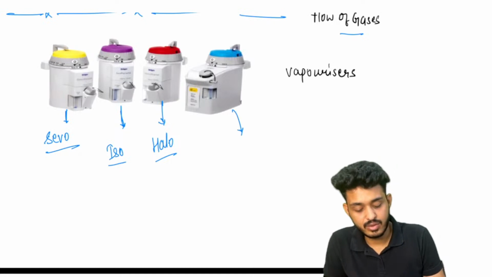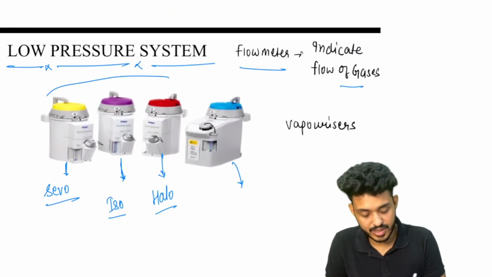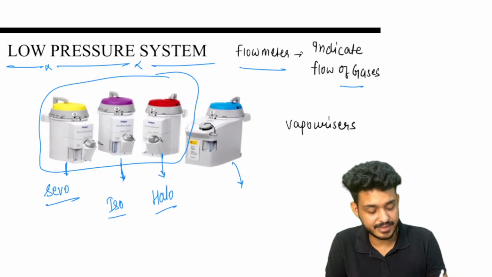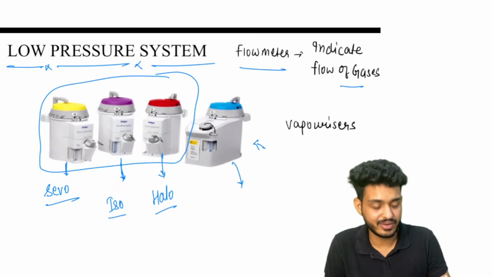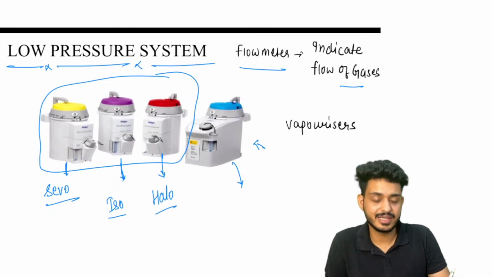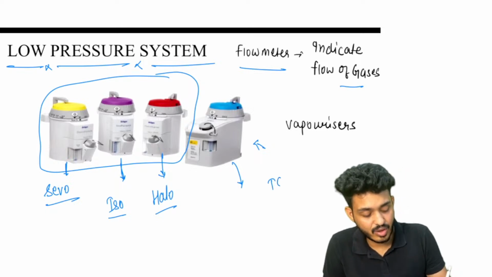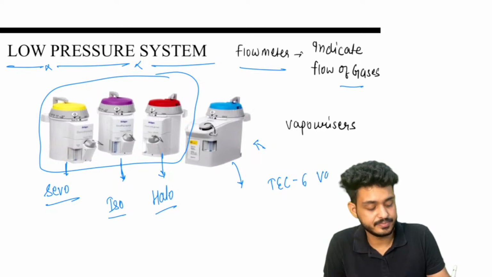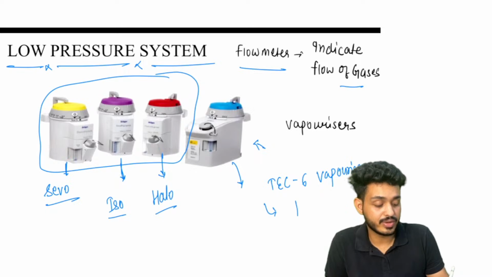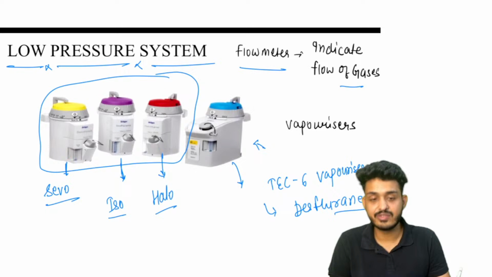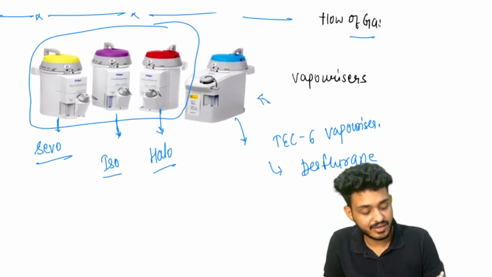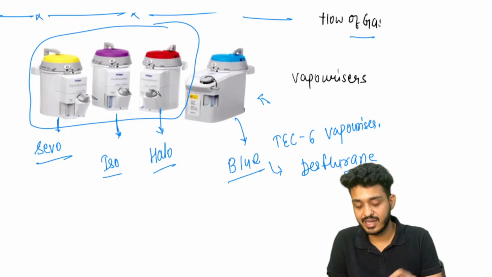And this, look here, these three chambers are looking exactly the same, but this one is looking a little different. So that is the different vaporizer we are using, known as the Tech 6 vaporizer, and this one is used for a special gas, that is desflurane. Important one, guys, this one is different. So the color will be blue.